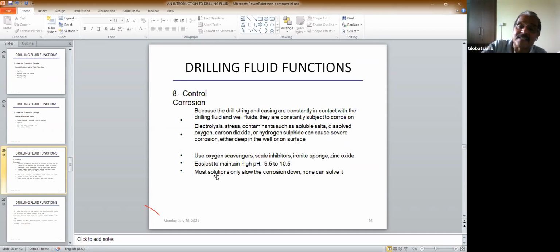Okay. So in that case, what you do? You add some of these things, that is oxygen scavengers and iron sponge, zinc oxide, and you maintain a pH. If you maintain a very low pH, then there is acidic corrosion. If you maintain a very high pH, then there will be alkaline corrosion. So you have to maintain a pH between this range to minimize the corrosion. Okay. So you should design the drilling fluid to minimize corrosion. You just cannot keep on adding a lot of things. You can clean the hole, you can balance the formation pressure, but it might lead to corrosion.